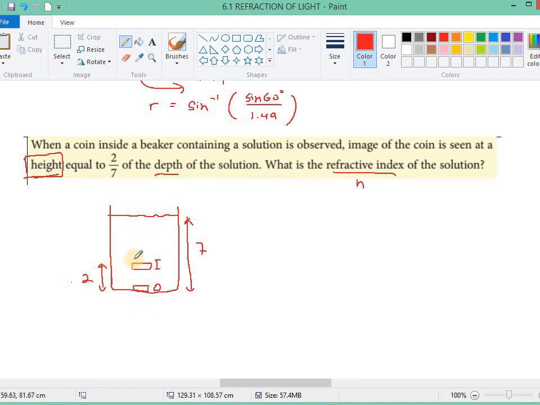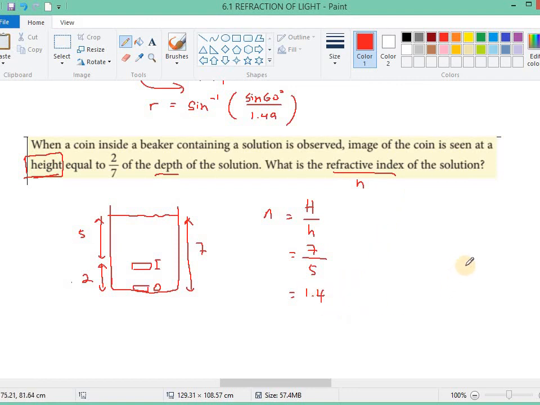So if this is the case, the apparent depth is here, which is 5. If you want to calculate the refractive index, it is real depth over apparent depth. The real depth is 7, the apparent depth is 5. So we get 1.4.